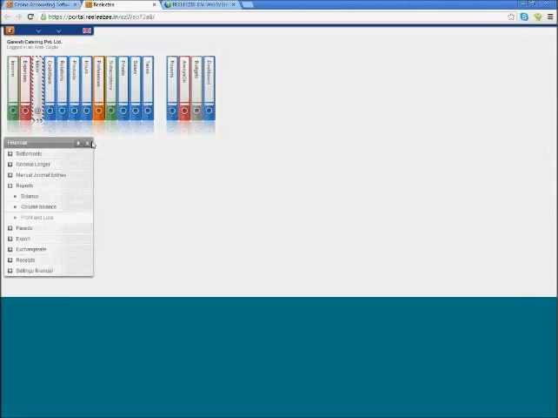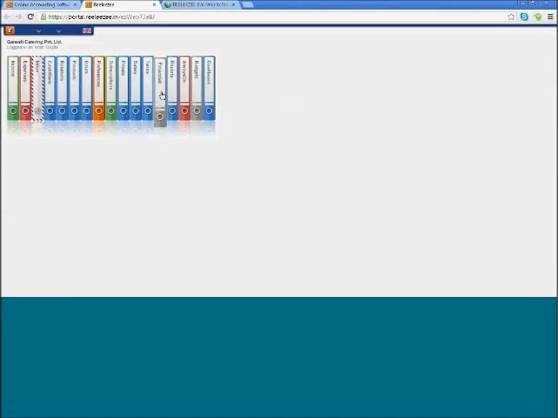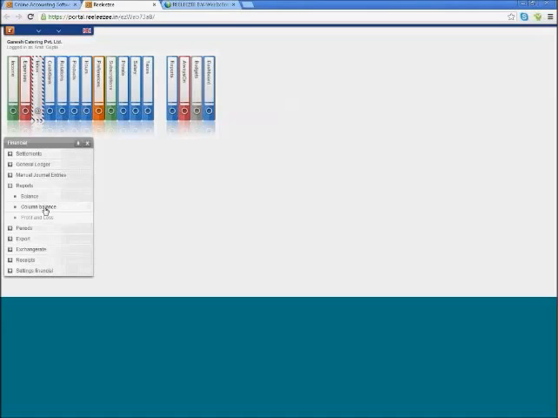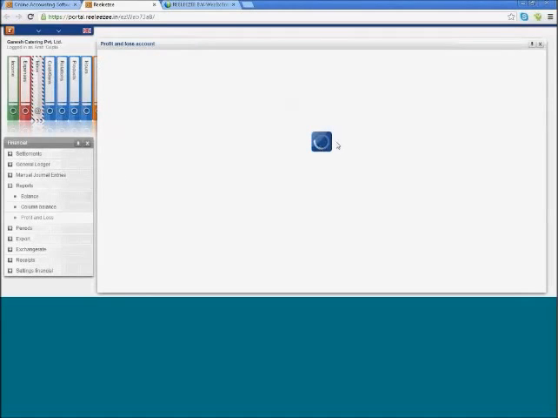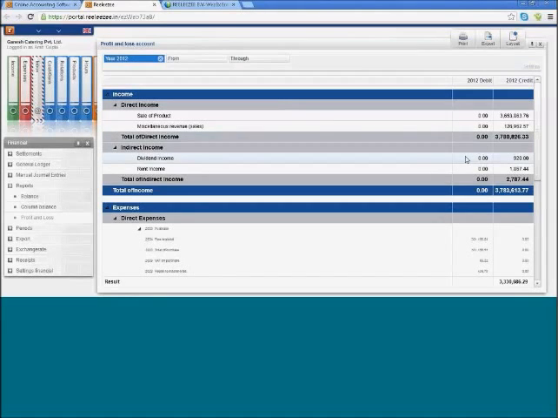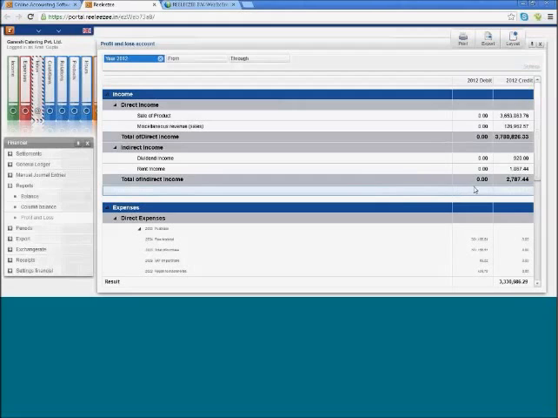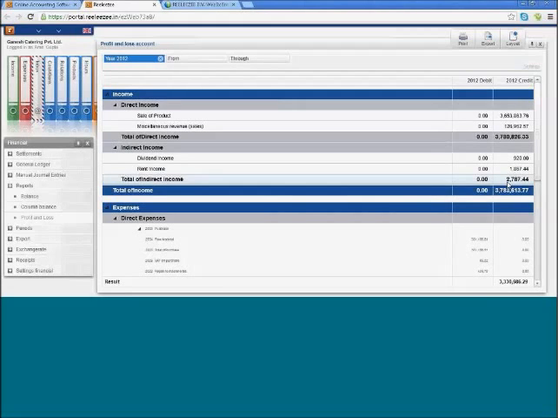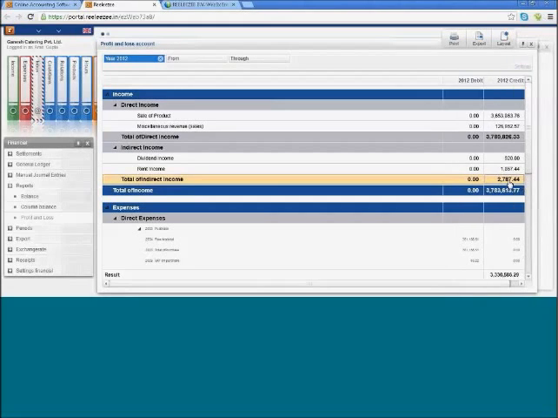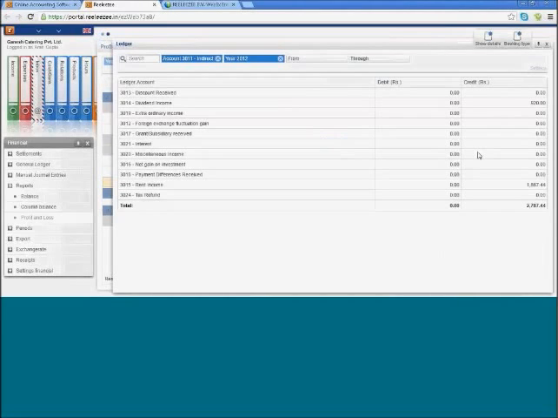And also at the same time, there is another striking feature. If at any point in time you find something suspicious, let's say this indirect income which happened through rent and dividend, you were pretty suspicious about it. So you can simply click on it, and it will take you through the income that happens.